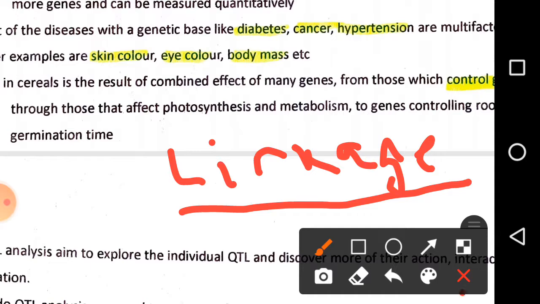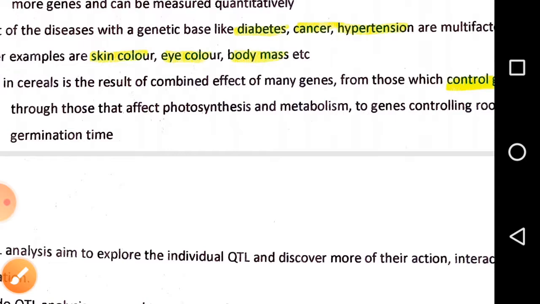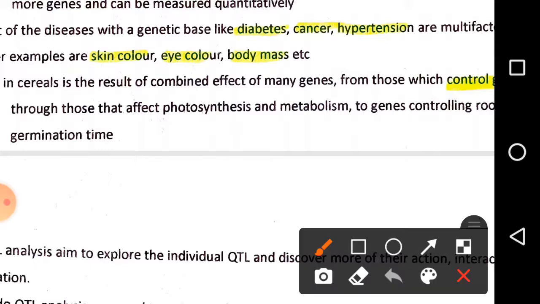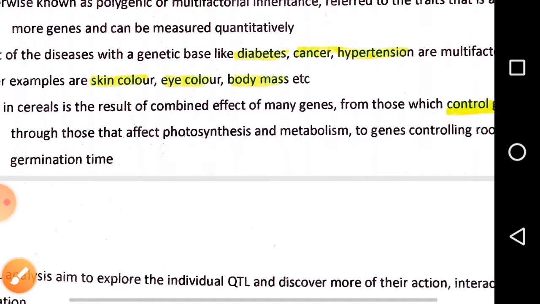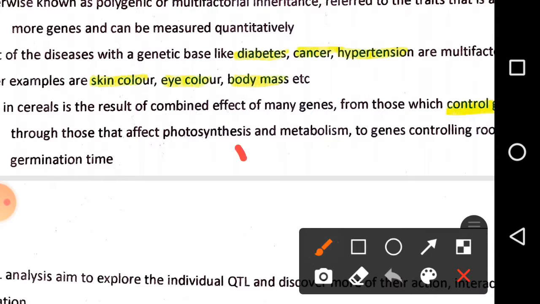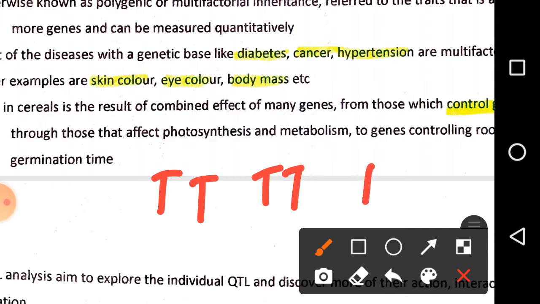And how do we find the quantitative trait locus by utilizing this term? Those alleles or compositions present in the parental type, capital T, transfer to the next generation. In our F2 generation we found these types of combination: capital T capital T, capital T capital T, capital T small t, and capital T small t.